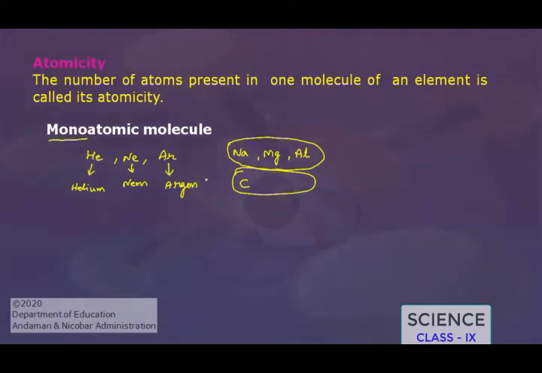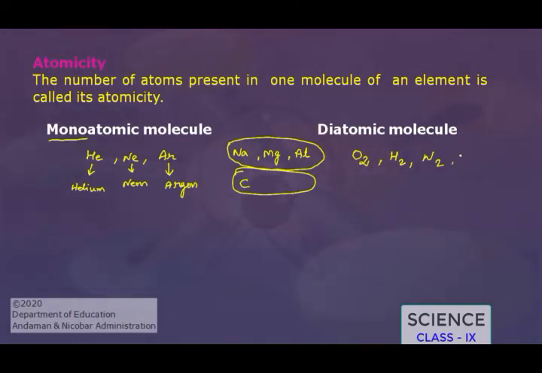Now we see the second type of molecules of elements, that is diatomic molecules. Look at these examples. You can see that 2 atoms of oxygen are there in the oxygen molecule. In hydrogen there are 2 hydrogen atoms. In nitrogen there are 2 nitrogen atoms. So here the atomicity of the oxygen molecule, hydrogen molecule and nitrogen molecule is 2. So these are called diatomic molecules. The molecules of elements which have atomicity of 2 are called diatomic molecules.